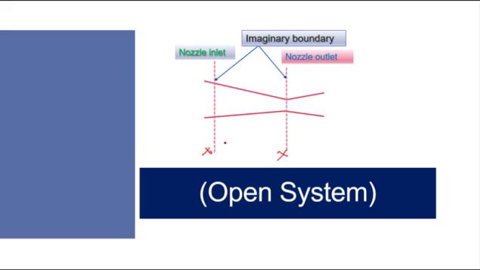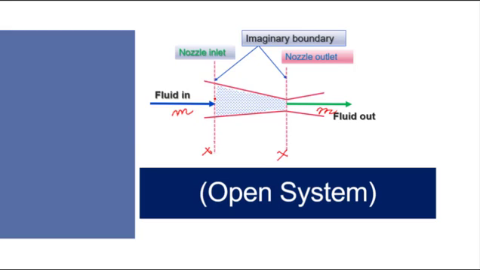Fluid entering into the system, the fluid may be water or steam, and this fluid is entering. That means mass transfer is entering, and fluid is also going out of the system. This is also mass going out.